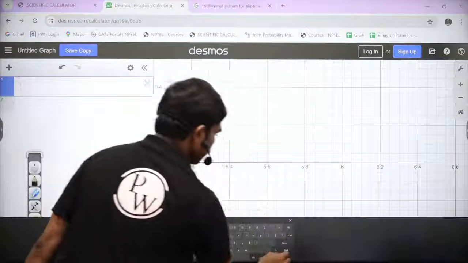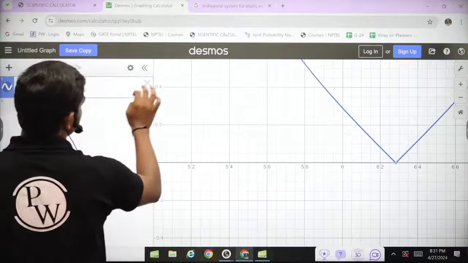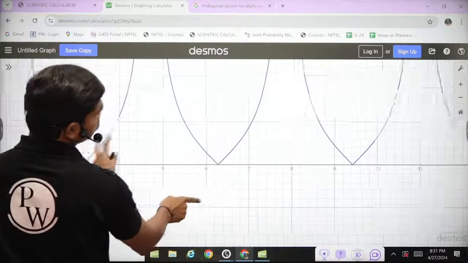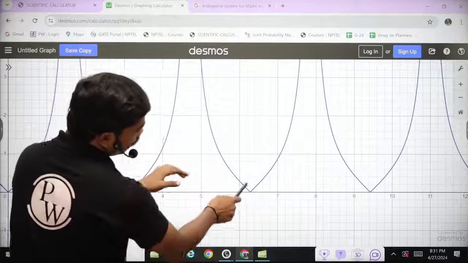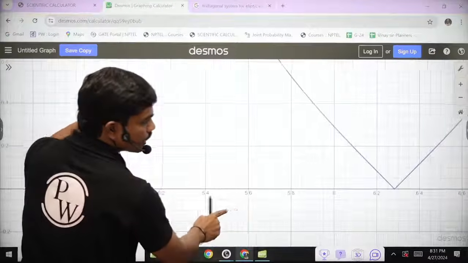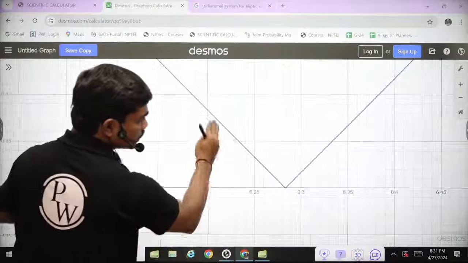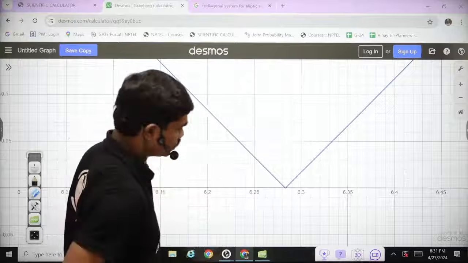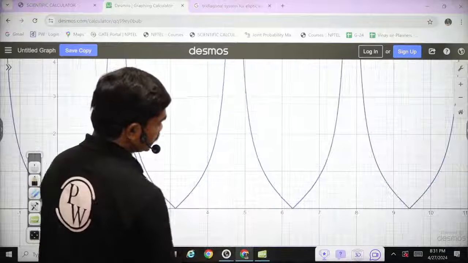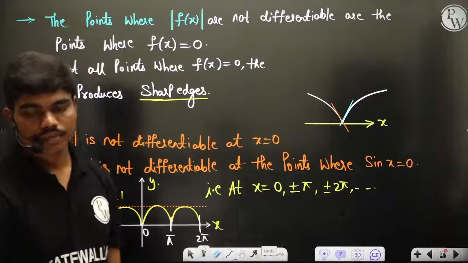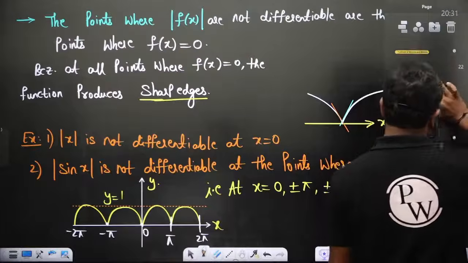So you can see this is mod tan x, and if you take a closer view, it is symmetric. Of course they go to infinity, but within the range, at all points where the value of the function is 0, there's a sharp edge again. You can zoom in much more to see the clear sharp edge. This part is almost like mod x. Keep zooming in and you'll keep understanding a lot of nice things. We'll solve a few questions again before we go to the mean value theorems.